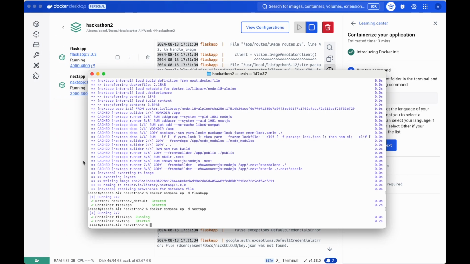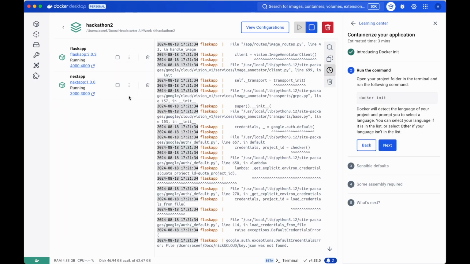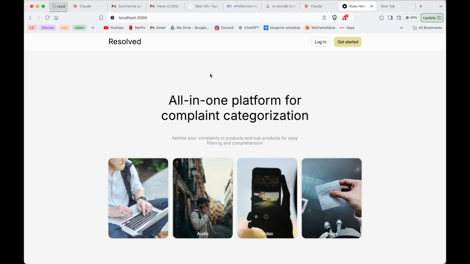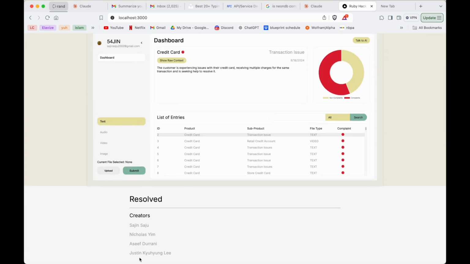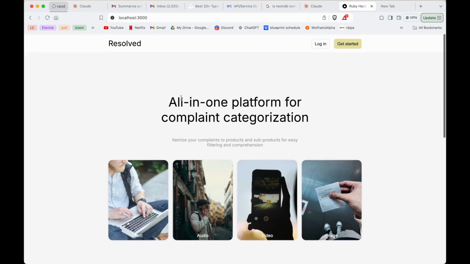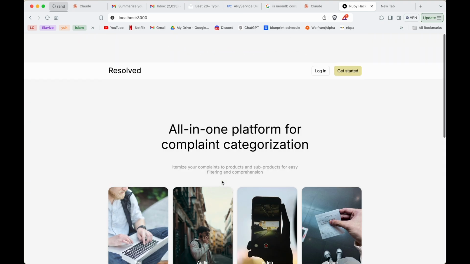Now, if we come back here, here is our Docker running the Flask app and Next app. Here's our landing page, Resolved. All in one platform for complaint categorization. We have text, audio, video, and image. And here's a preview of what our dashboard will look like when an admin or user logs in. And down here we have a footer connecting to all of our GitHubs. As you can see, it's very similar to Ruby's landing page.